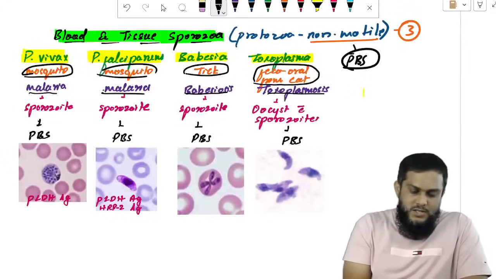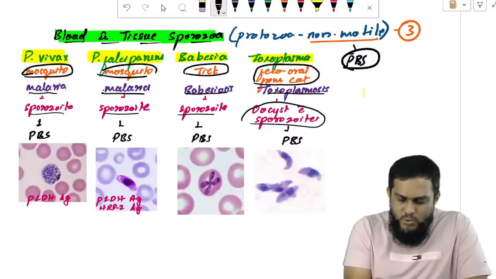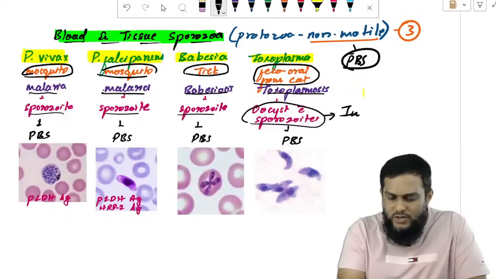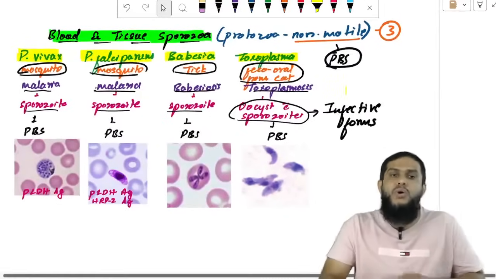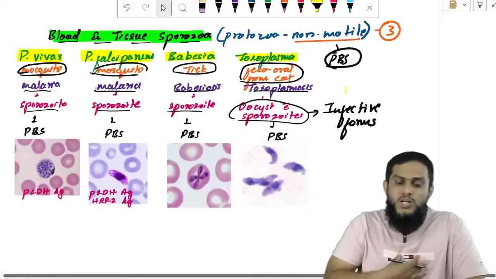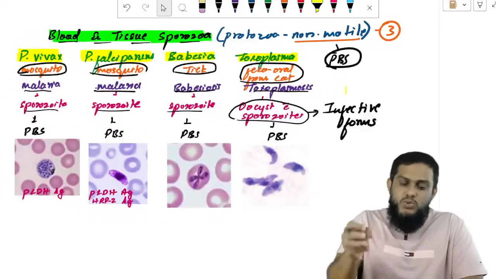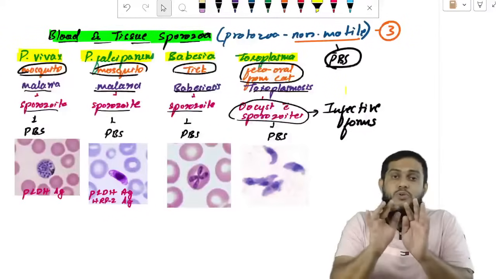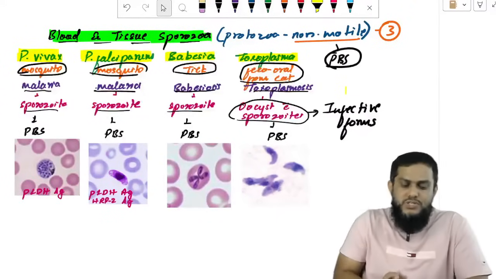Okay, now the sporozoid. Oocyst containing sporozoids. Sir, sporozoids are the infective forms. They infect humans in the form of sporozoids. All of them enter humans in the form of sporozoid. Toxoplasma also enters in the form of sporozoid, but for toxoplasma the sporozoids are present within the oocyst.